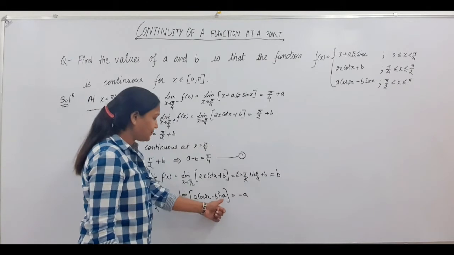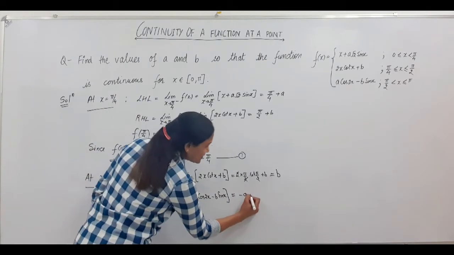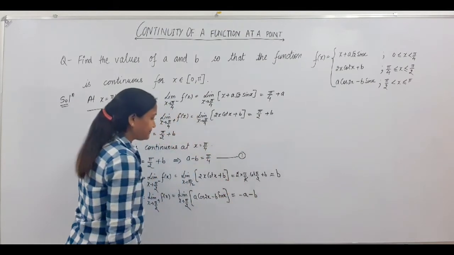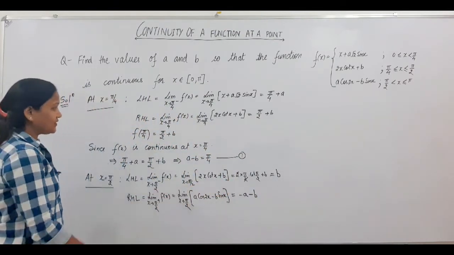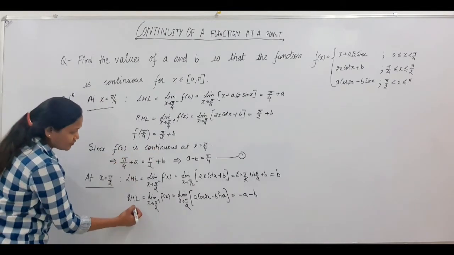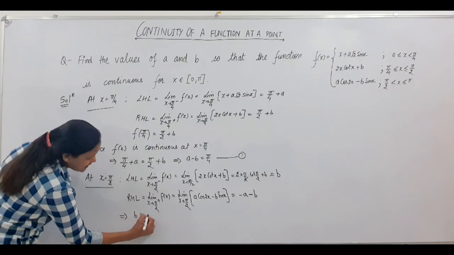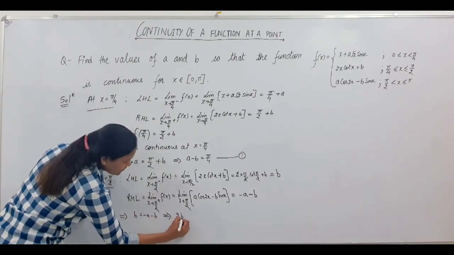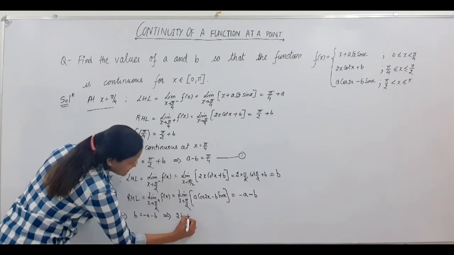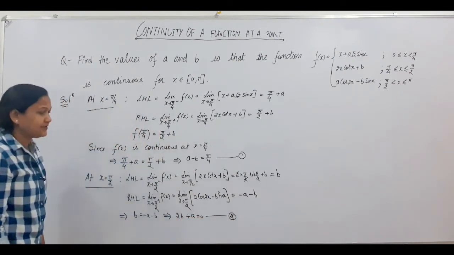And sin π/2 is 1. So this is minus a minus b. And since your function is continuous at x is equal to π/2 also, these two limits must be equal. That implies 2b plus a is equal to 0. Let us take this as our second statement.